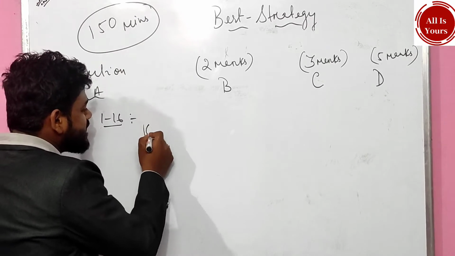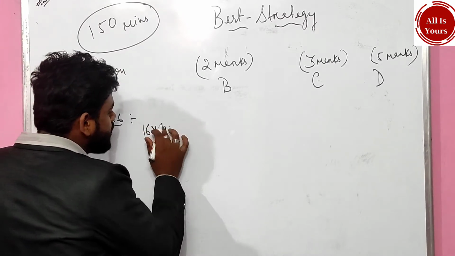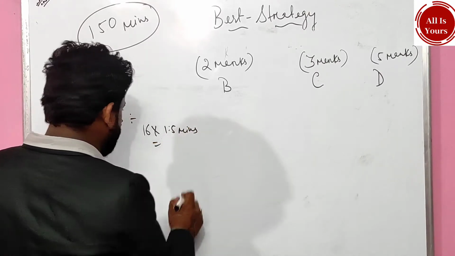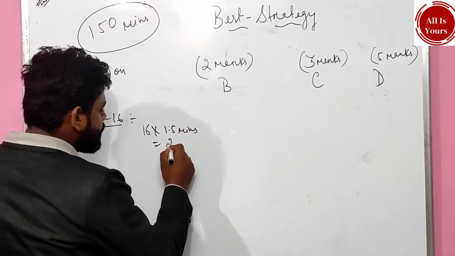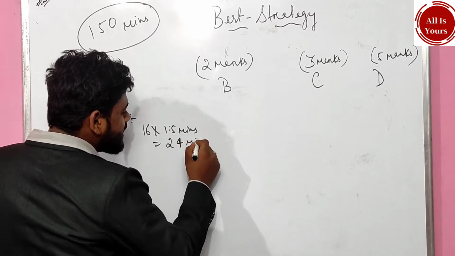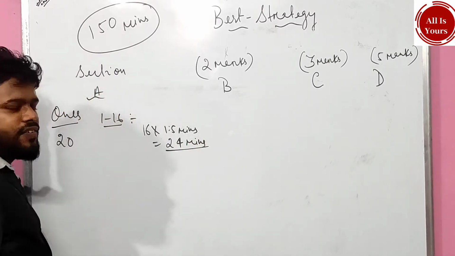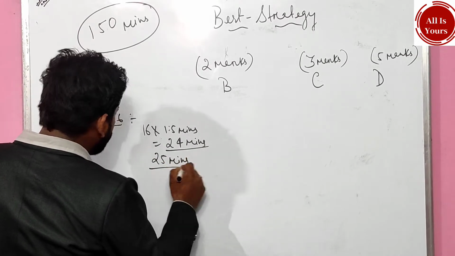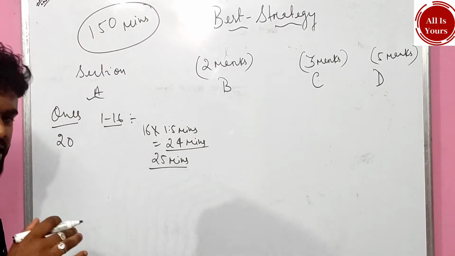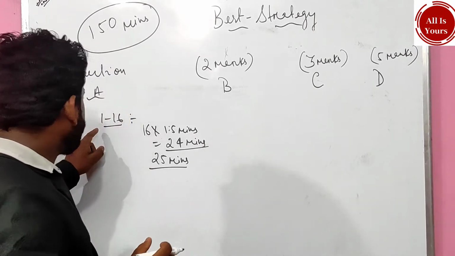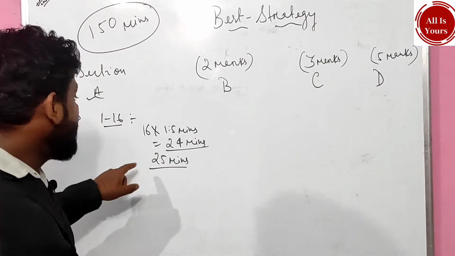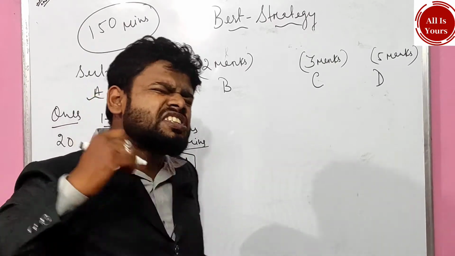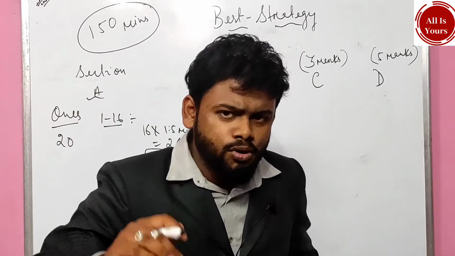That means 16 into 1.5 is 24 minutes, but let us assume a round figure of 25 minutes. A student appearing for questions 1 to 16 should take only 25 minutes, which is more than enough.